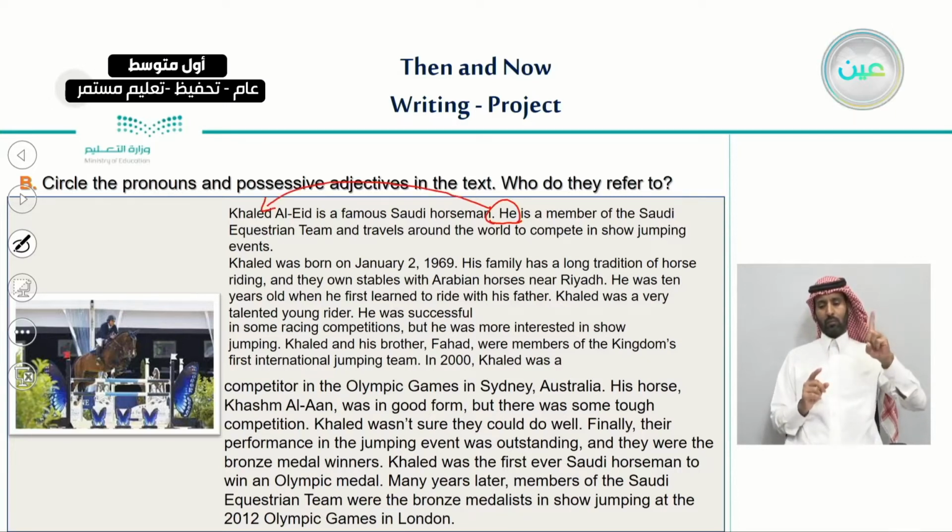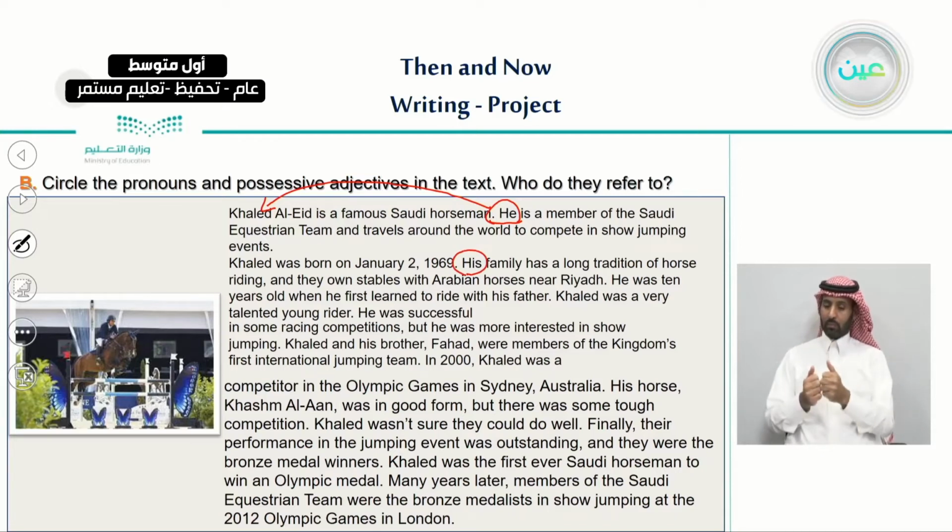Let's continue. Khalid was born in January, and his family, the word his. What do you think the word his refers to? Very good, the same. It refers to Khalid. This is a possessive adjective. So this possessive adjective refers to Khalid as well. So let's continue. His family has a long tradition of horse riding, and they own stables with Arabian horses. They. What do you think the pronoun they refers to? Excellent. They refers to the family.